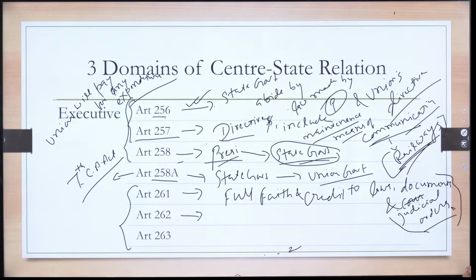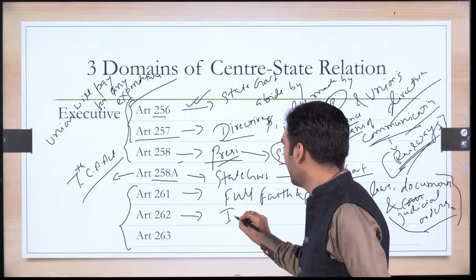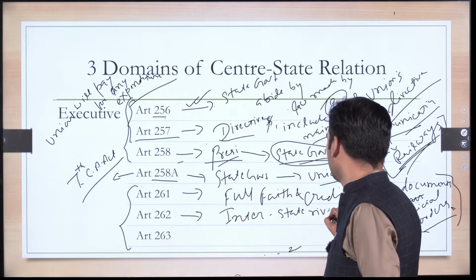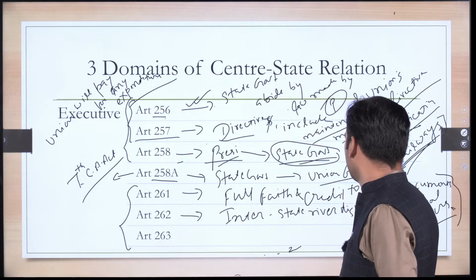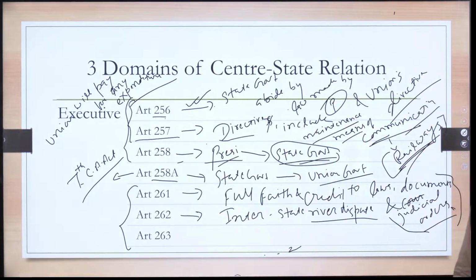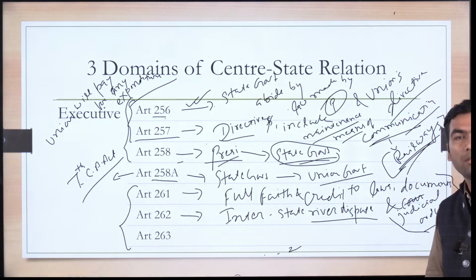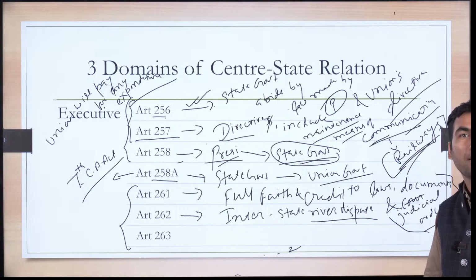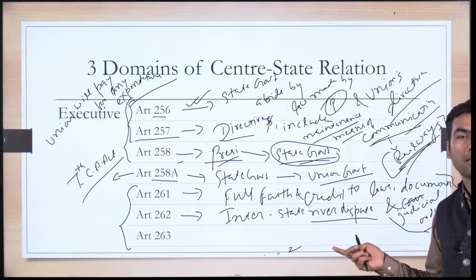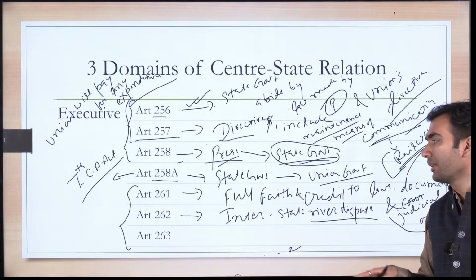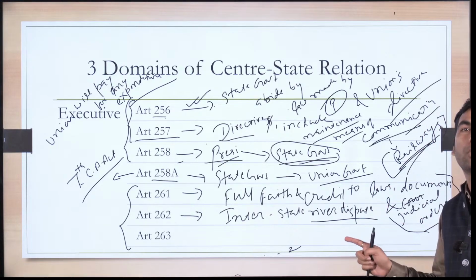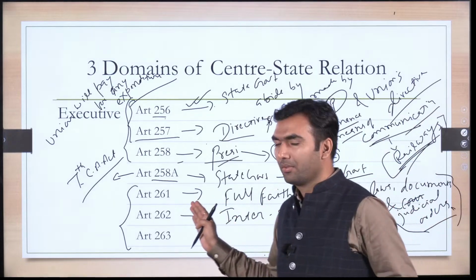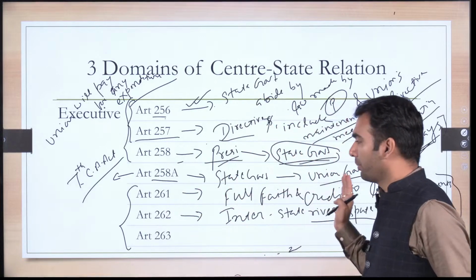Next is Article 262. This talks about interstate river disputes. This says that the central government can form a tribunal for the resolution of any dispute of interstate river water, and that through an act of Parliament, the jurisdiction of the Supreme Court can be excluded. So no appeal lies from the judgment of the Interstate River Water Tribunal to the Supreme Court or High Court.